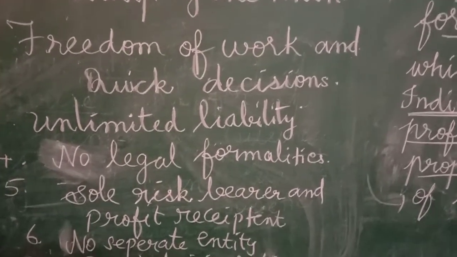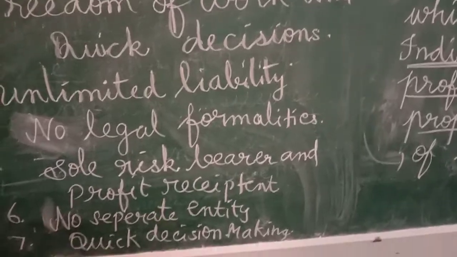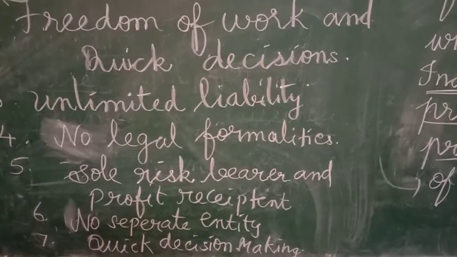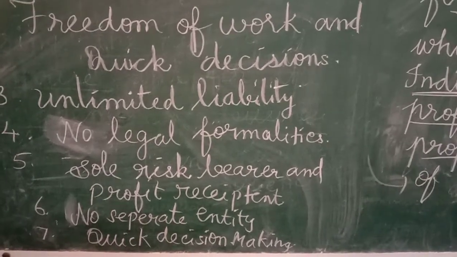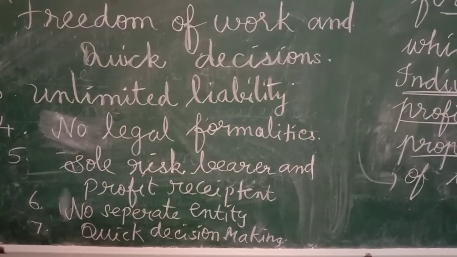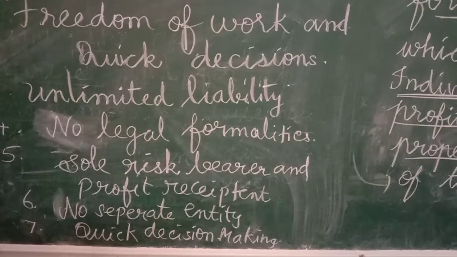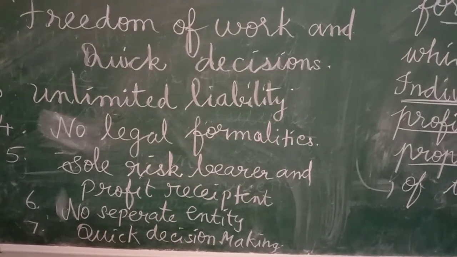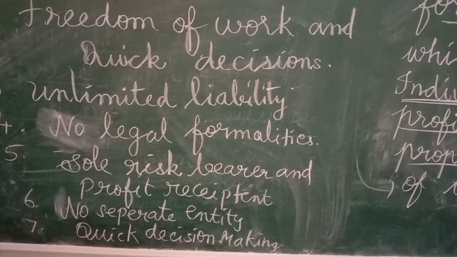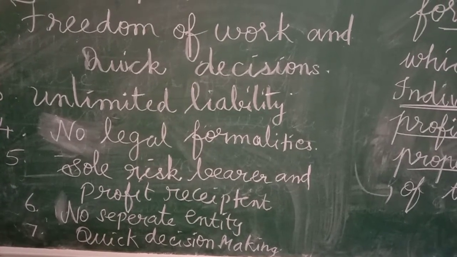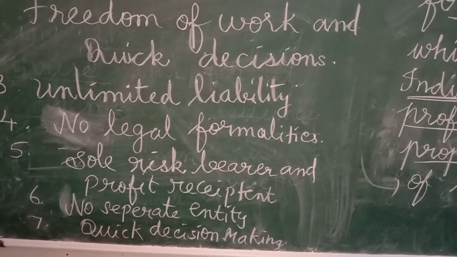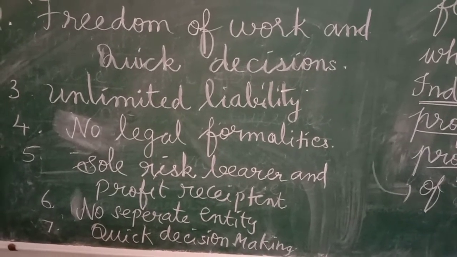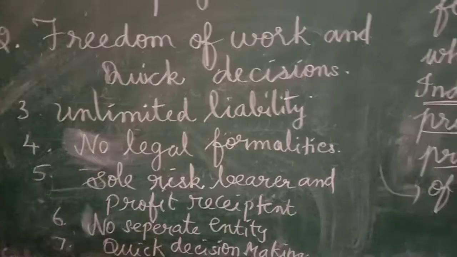It is also said that he can capitalize on business opportunities. He can enjoy freedom and capitalize on opportunities. He is the only person, so he can take quick decisions for the concern, and if any good opportunity comes, he does not have to wait for approval from another person. He can capitalize on the opportunities.